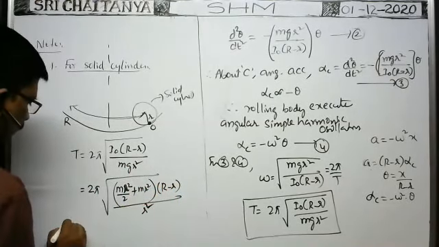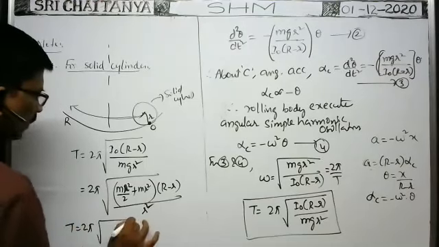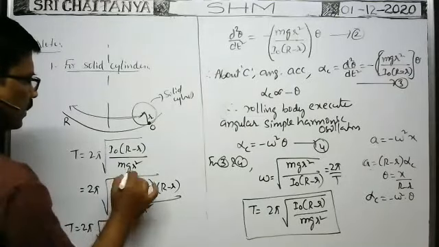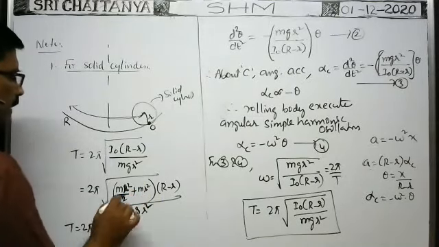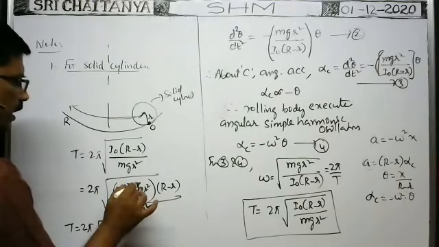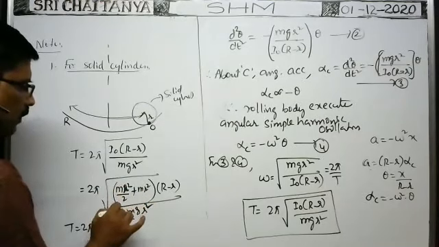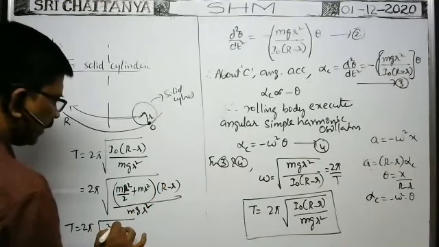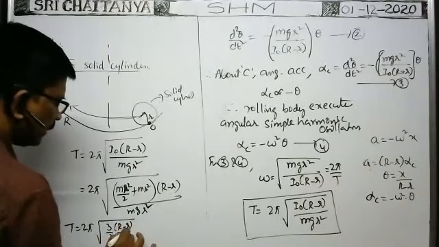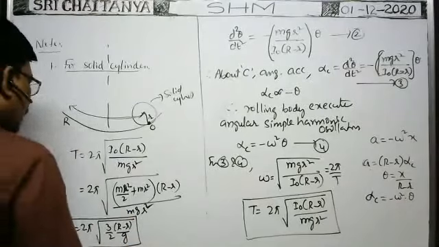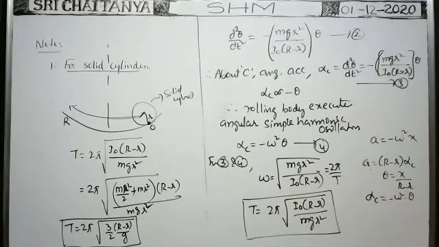R square. Therefore, T is equal to 2 pi into root of 3mr square by mgr. Mg is there, no? Mg r square. Here 3mr square by 2, r square cancels. So 3m by 2, m cancels. So 3 by 2 capital R minus small r by g. When we simplify them, you will get T equal to 2 pi root of 3 by 2 capital R minus small r by g. So this is the answer. In case of solid cylinder, the time period of the solid cylinder is equal to that. That is the formula.